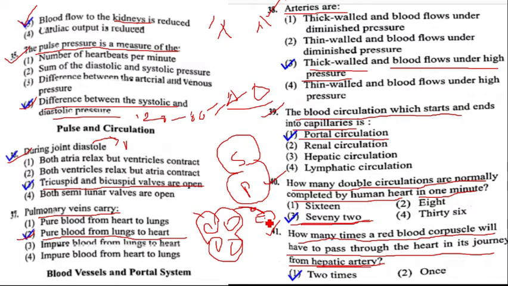From the liver, the blood again enters the right atrium, meaning the RBC also enters the right atrium. Right atrium to right ventricle, right ventricle to lung, lung to left atrium, then left ventricle, and again from the left ventricle to the liver. How many times does it enter the heart? 2 times. Hence, question number 41, option 1 is the correct answer.